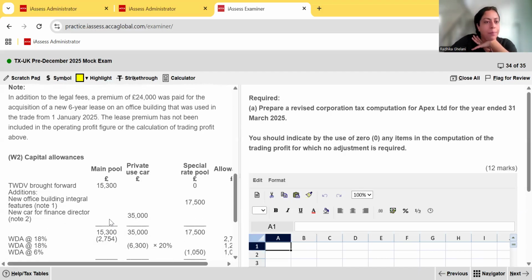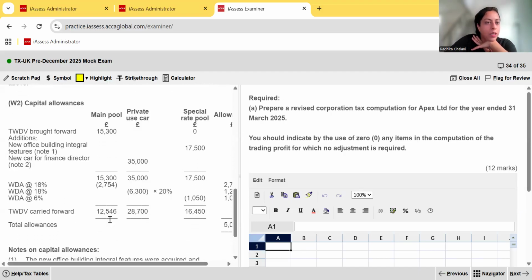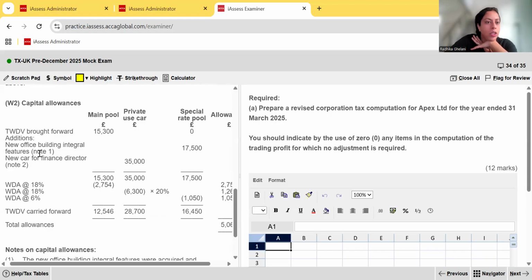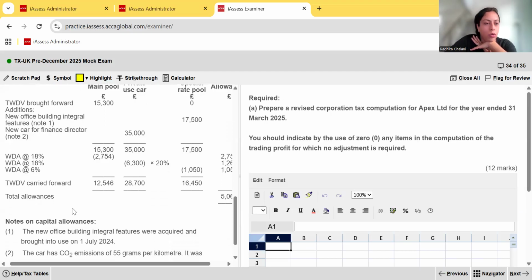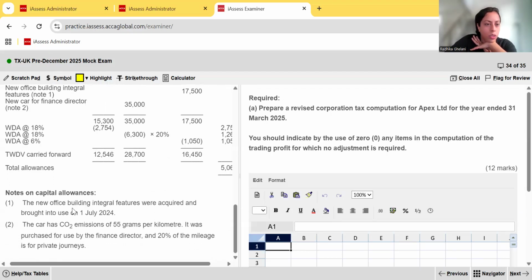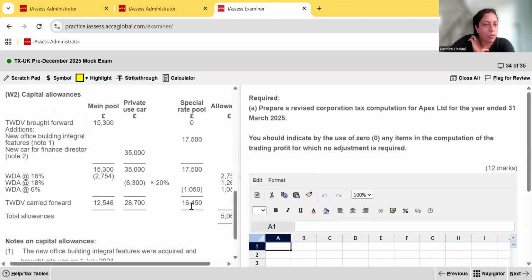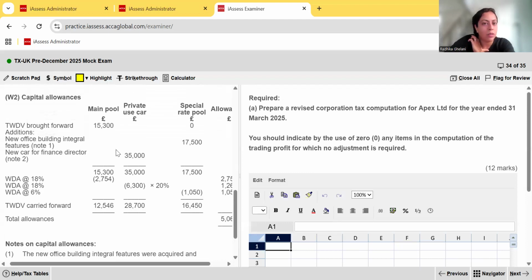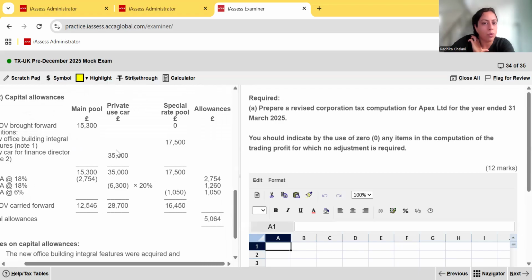Then there's capital allowances. If we have a glance at it, they've given us tax written down values of the different things. Then additions: a new office building with integral features, and a new car for the finance director. Note 1 and note 2. Note 1 says new office building integral features were acquired and brought into use on 1st July 2024. Now, they have directly put this in the pool.